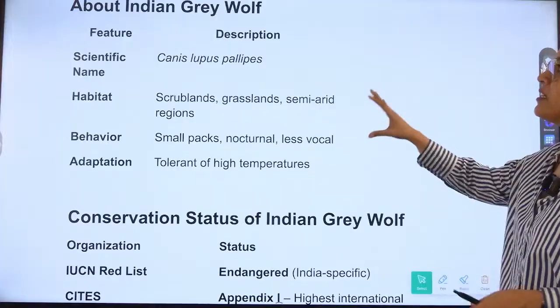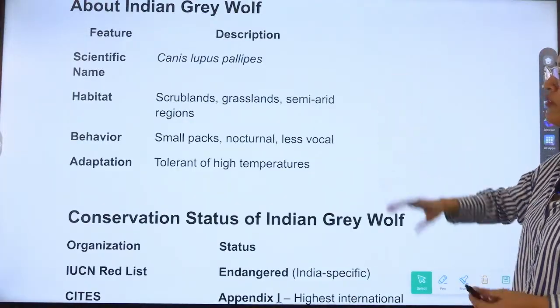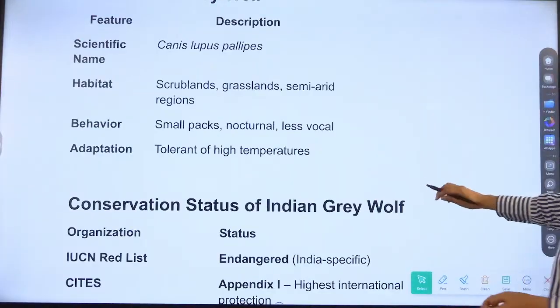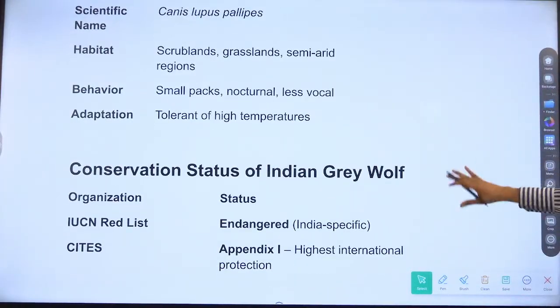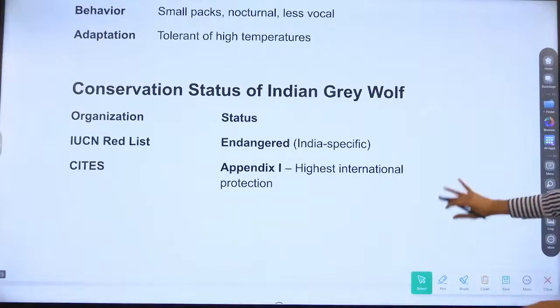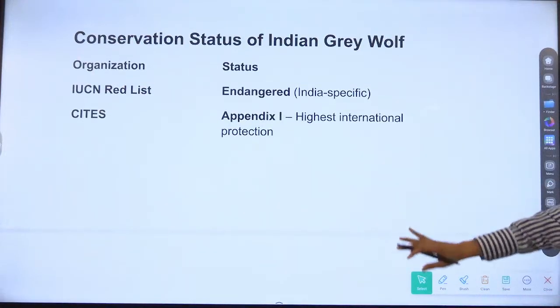So this is the information related to the grey wolf. The scientific name is Canis lupus pallipes, and the habitat is scrubland, grassland, semi-arid region. They move in small packs. Nocturnal, less vocal, and tolerant of high